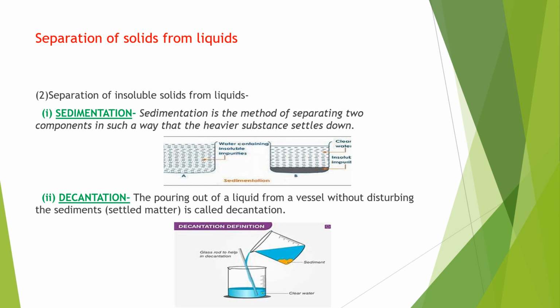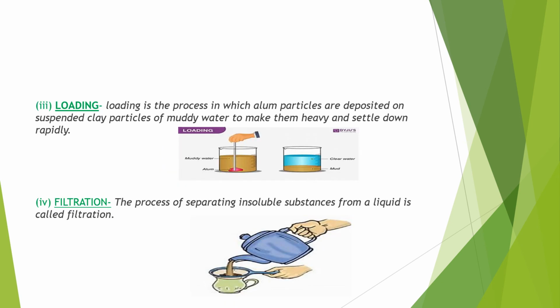In decantation, what happens? The pouring out of liquid from a vessel without disturbing the sediment, which is the settled matter, is called decantation. In the picture, you can see the sediment, yellowish in color, in the container, and the clear water is being taken out into the other jar. This is known as decantation.